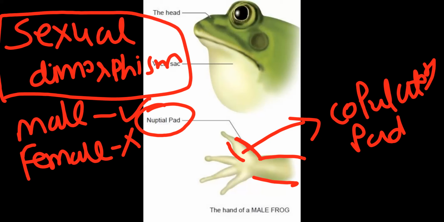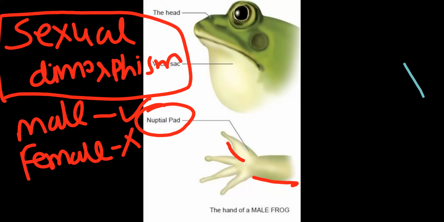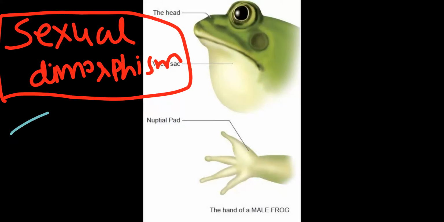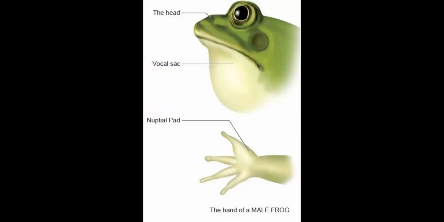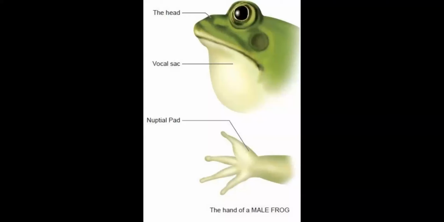Again, present in only male frog, absent in case of female frog. So male frog, vocal sac present, nuptial pad or copulatory pad is present, and both these structures are absent in case of the female frog. This copulatory pad helps in, as the name suggests copulation, right?